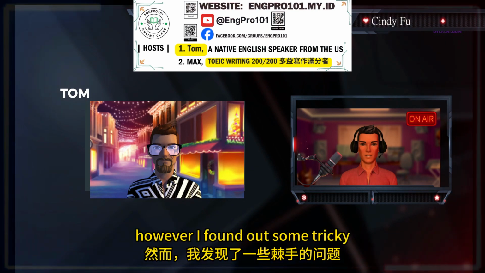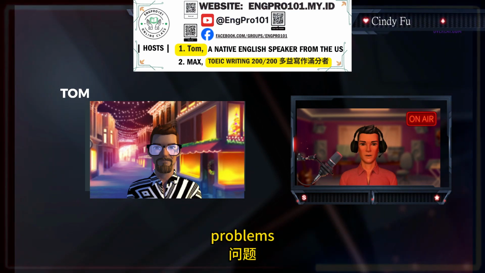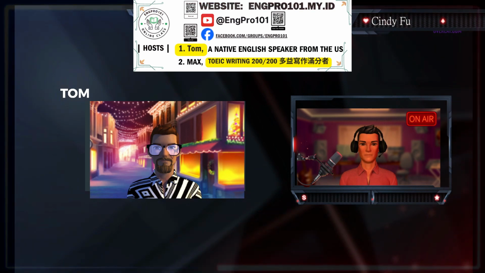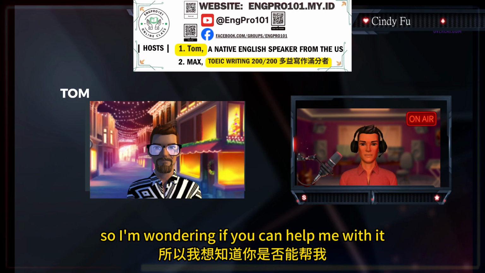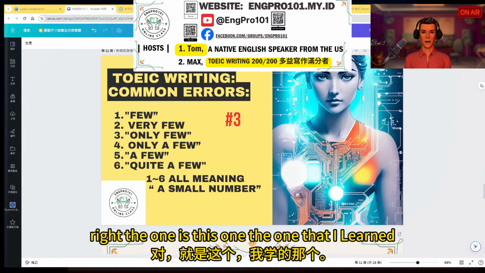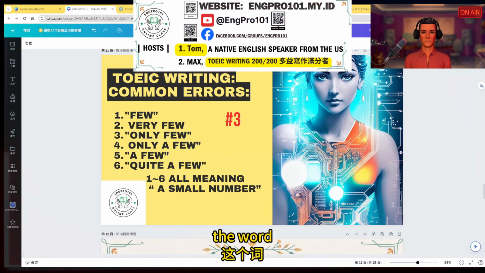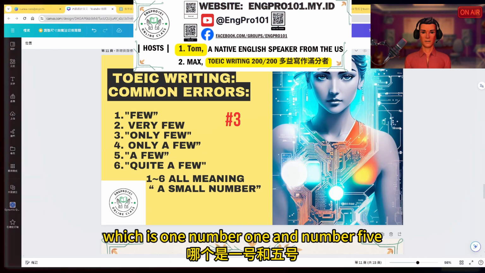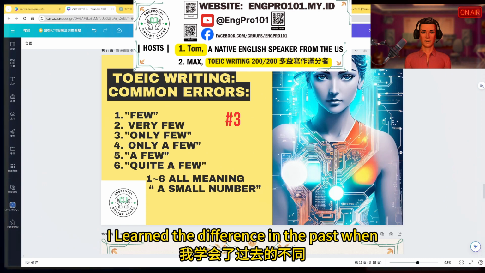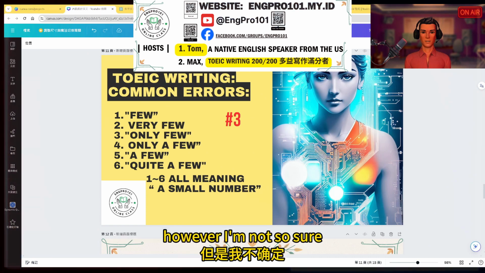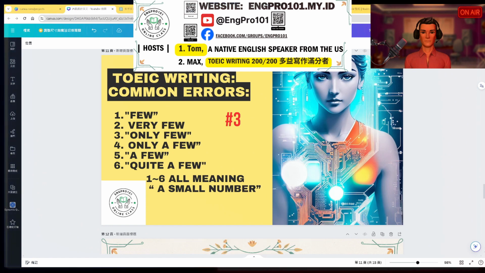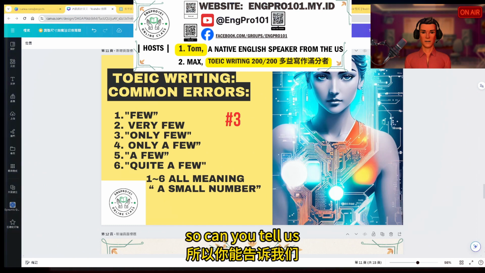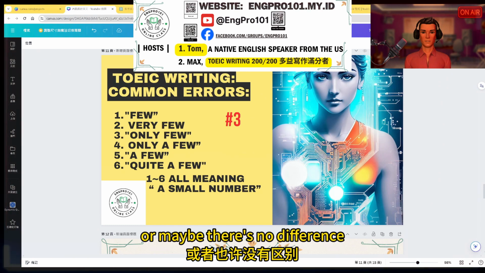However, I found out some tricky problems when it comes to English writing. So I'm wondering if you can help me with it. Sure. The one that I learned is the word few and also the word a few, which is number one and number five. I learned the difference in the past, however, I'm not so sure. From 1 to 5 they all mean a small number. So can you tell us what's the difference? Or maybe there's no difference.